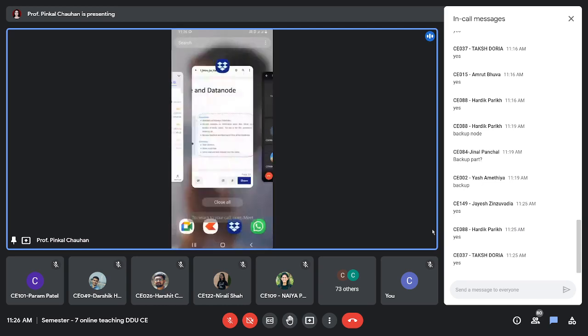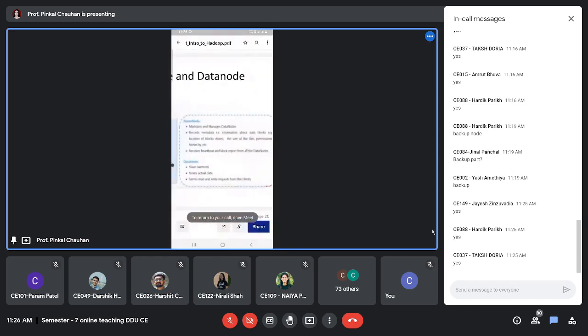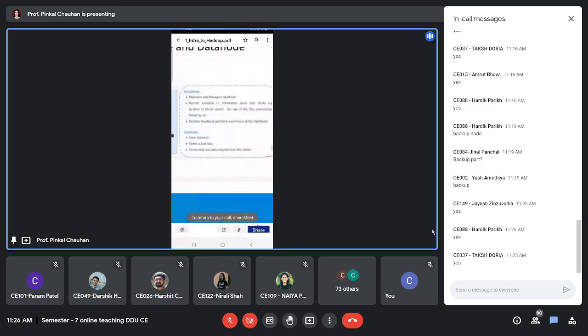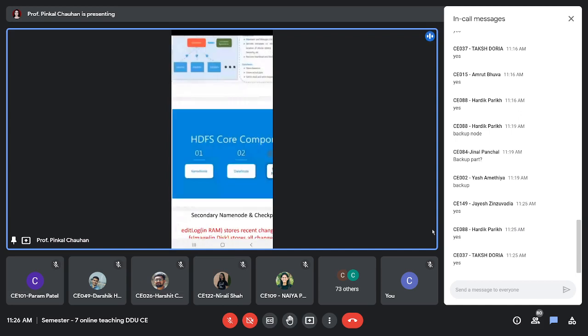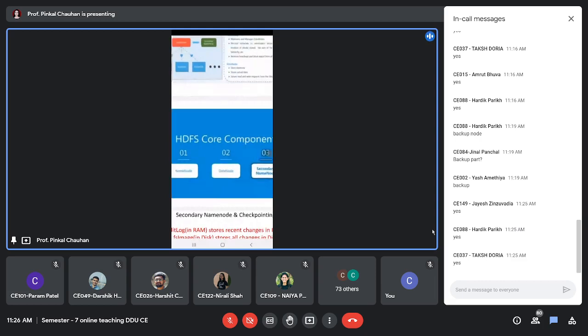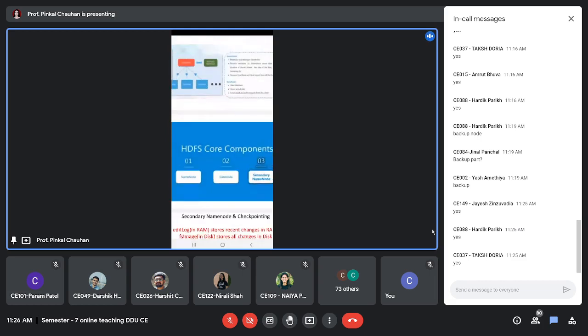Okay. So the two components we have understood very well: name node and data node. Now, talking about secondary name node. As I said, many people assume that if a data node fails, another data node takes over, right?